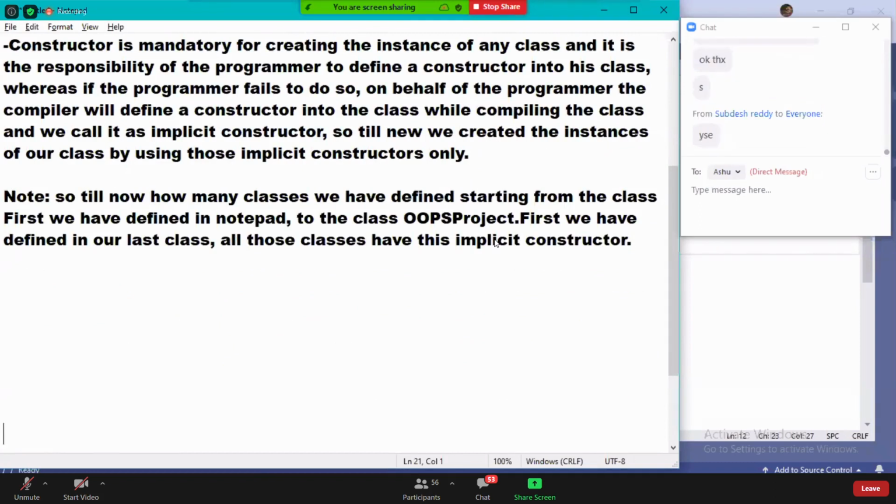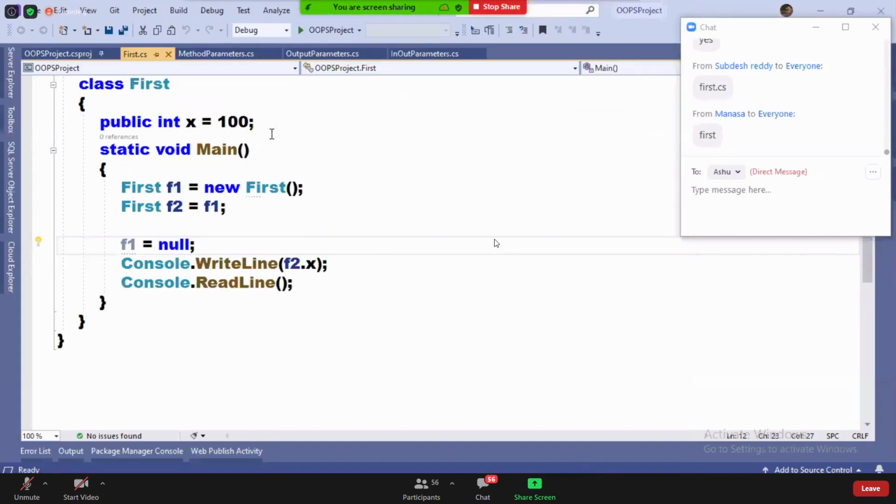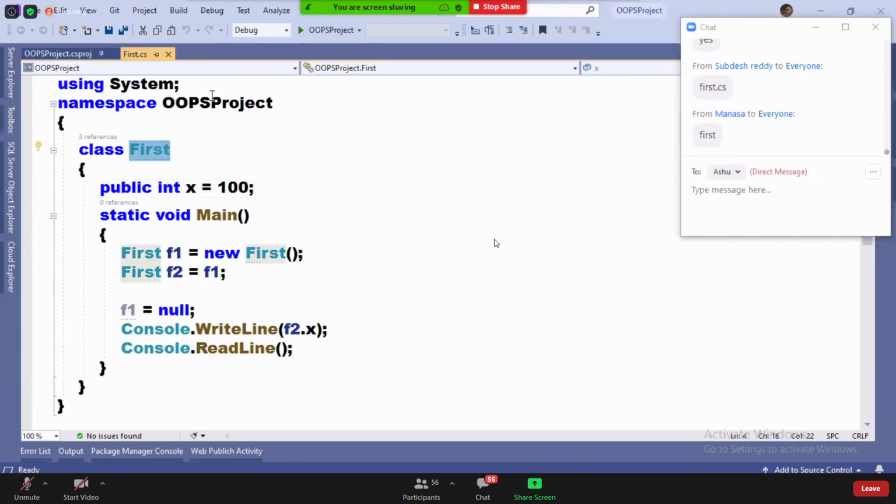Unfortunately, one thing happened here. What is the first class we defined when we started coding? It is first.cs. Unfortunately, the last class we defined in the last session is also class first only. So from the class first you defined in the notepad to the class first in the OOPS project, in all these classes, there is an implicit constructor. Is it clear to all?